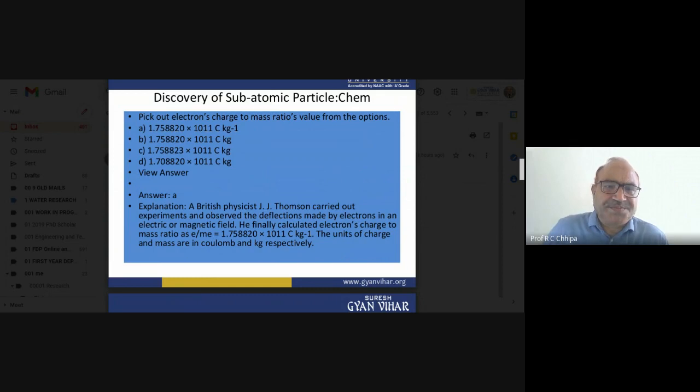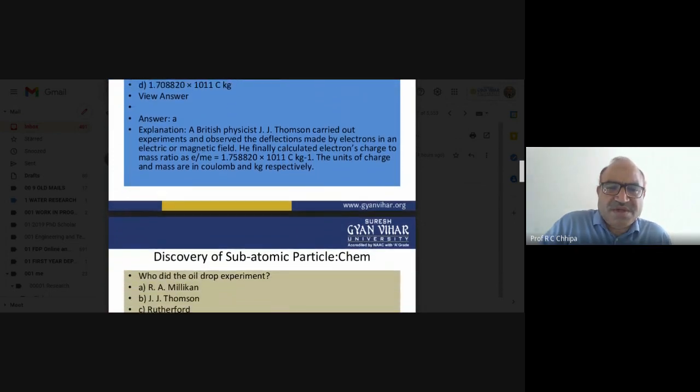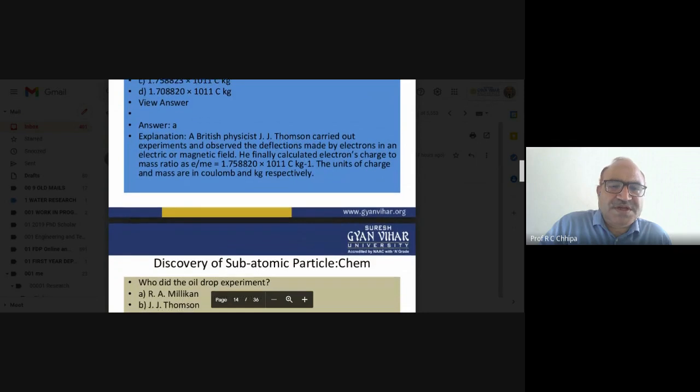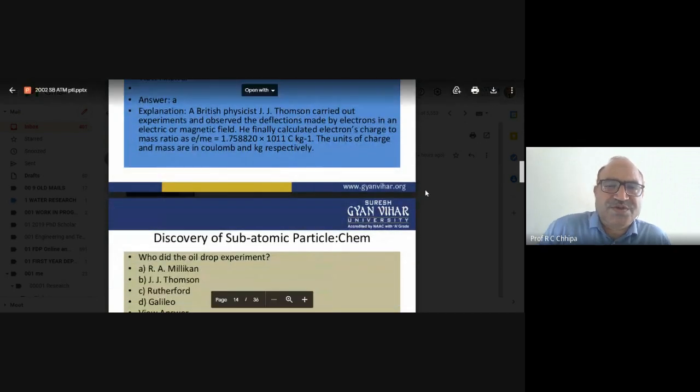A British physicist, J.J. Thomson, carried out experiments and observed the deflection made by electrons in electric or magnetic fields. He finally calculated the charge to mass ratio. Electrons are most important in the atomic structure.